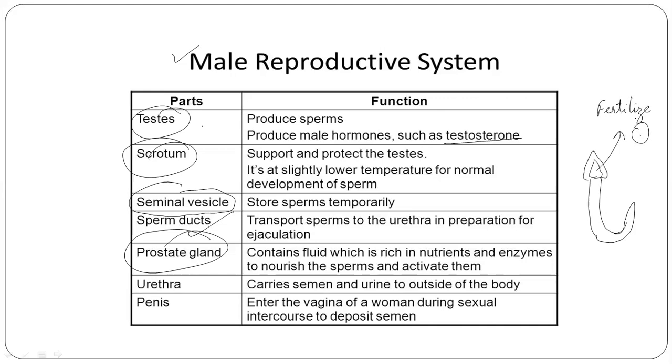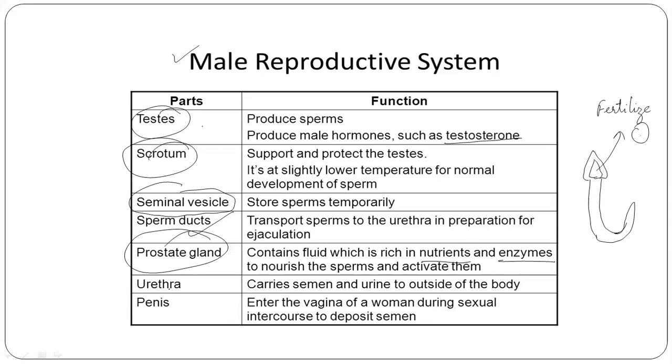Fertilize the egg. The prostate gland contains a fluid which is rich in nutrients and enzymes to nourish the sperms and activate them. To nourish the sperms means it helps in their development. It nourishes the developing sperms and helps in the proper development of the sperm, and to activate them so that they can fertilize the egg.